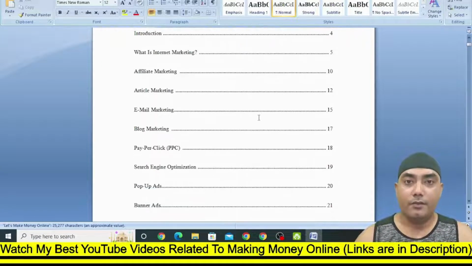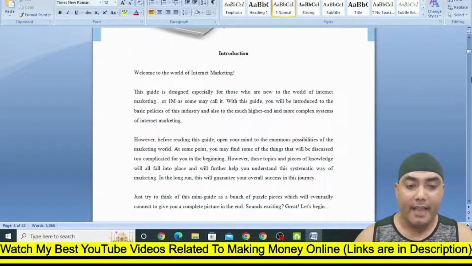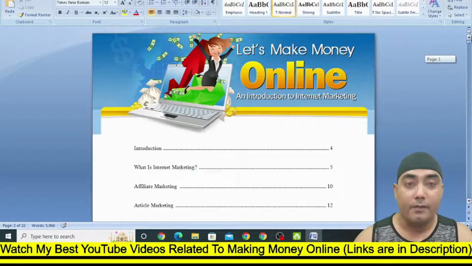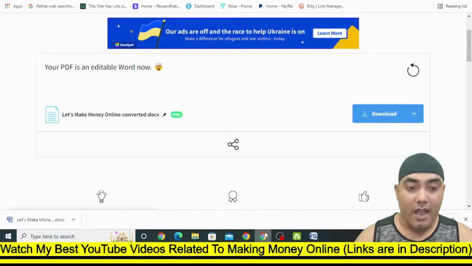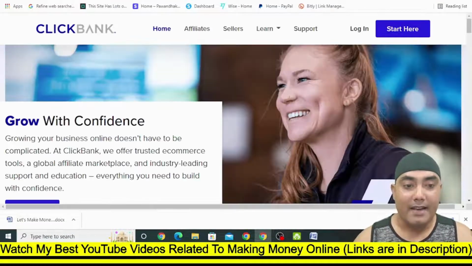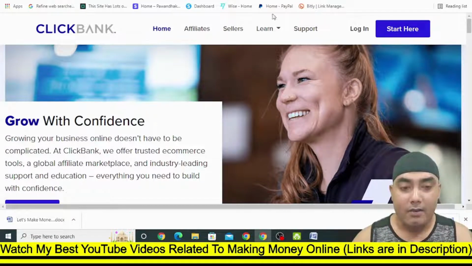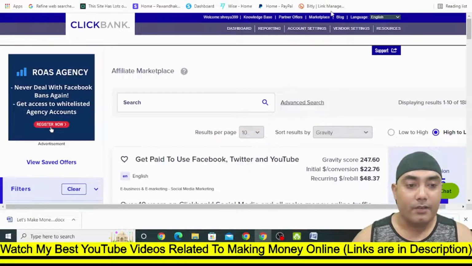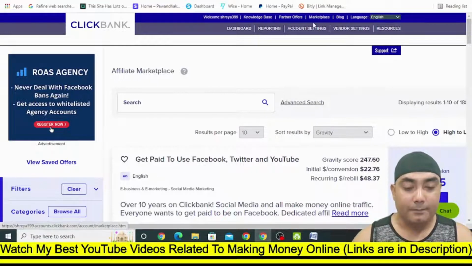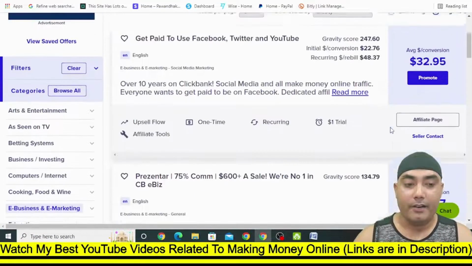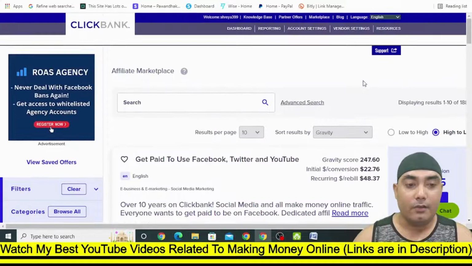Now what you need to do is plant some affiliate link at any place in this book, so that you can earn even more. So what you need to do now is visit a site called clickbank.com. If you don't have an account on ClickBank, you can simply create one. After you sign up and log in, just click on the marketplace. Once you click on the marketplace, scroll below and click on e-business and e-marketing so that you can get affiliate links to promote inside that book.